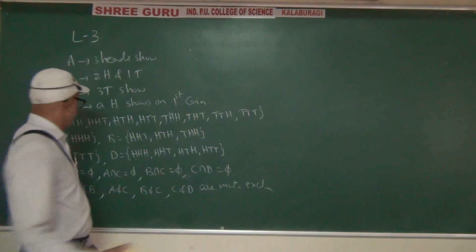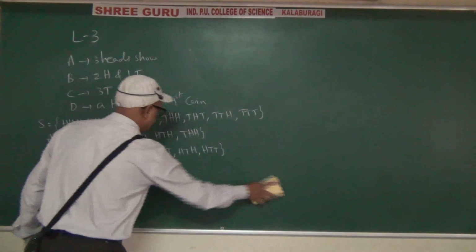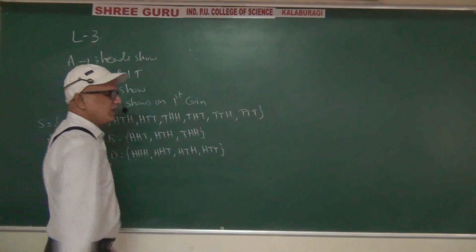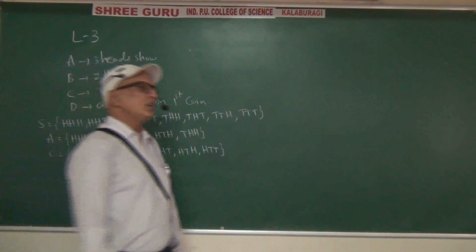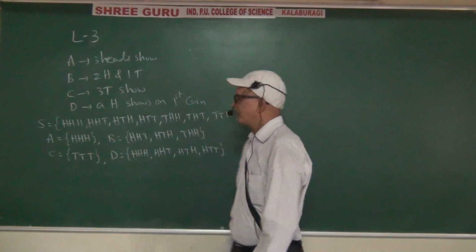Now the second sub question, simple events. Simple events means that in the event there should be only one element.